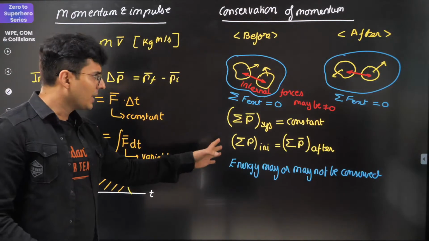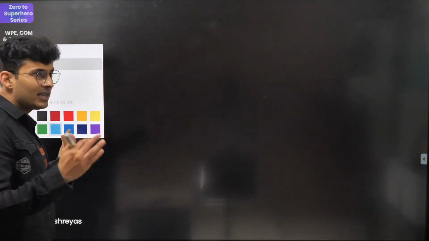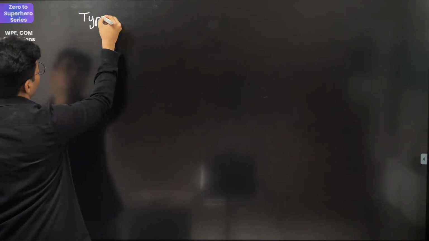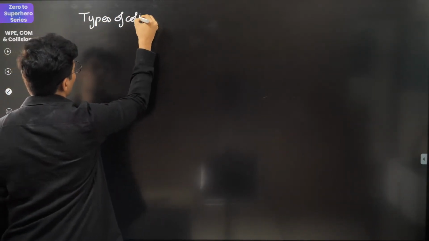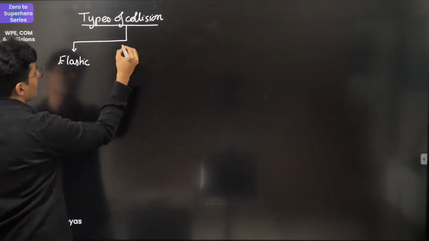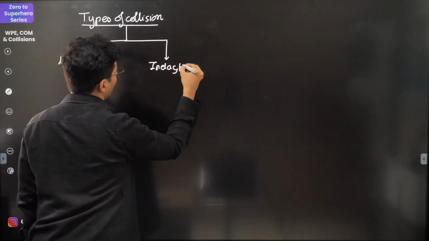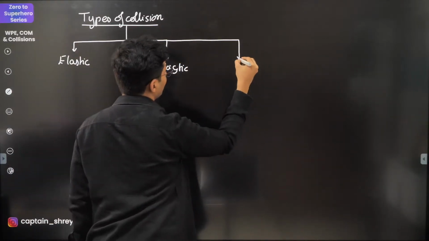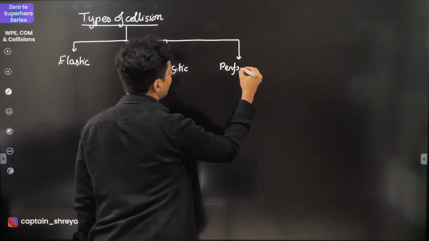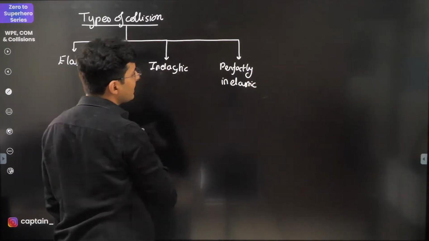Once you understand that, when momentum is conserved, when momentum is not conserved, etc., there are 3 different types of scenarios which you should know, and basically that is your types of collision. There are 3 types of collision. One is called elastic collision. The second one is just called inelastic collision, and a more extreme version is basically perfectly inelastic collision.